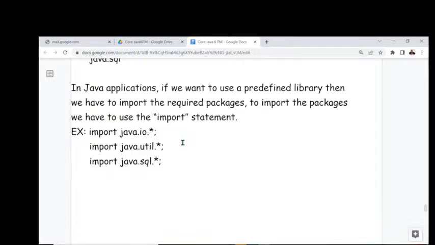In Java, what is the responsibility of the compiler? The compiler's responsibility is only checking whether packages are available or not. The compiler is not responsible for loading any predefined library. If the compiler is not responsible for loading any predefined library, then whose responsibility is it to load the predefined library to the memory? It is the JVM's responsibility. At runtime, the Java Virtual Machine is responsible for loading the predefined library to the memory.